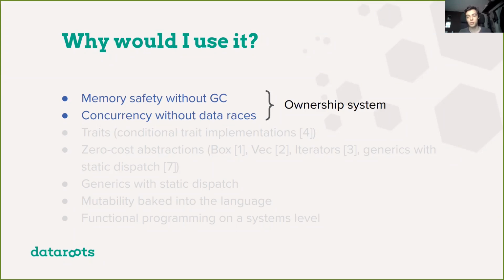When you try to write concurrent software, you typically have a chance of running into data races due to shared mutable state. And Rust gives us a lot of compile time guarantees that will prevent this kind of error. We'll focus on these two features at the same time, because a large part of these two features is provided by the same concept, and that's called the ownership system.